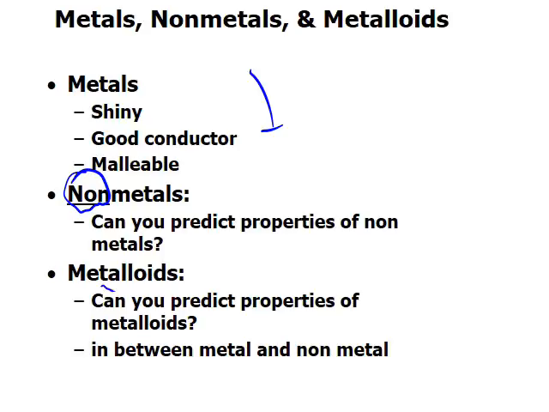Metalloids have properties in between. That means it's neither shiny nor dull. It's neither a good conductor nor a bad conductor. So that's why they're called metalloids.